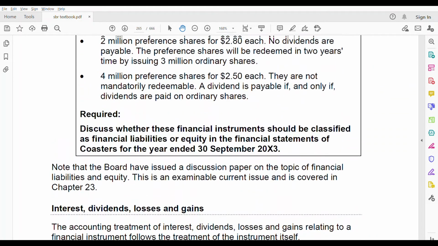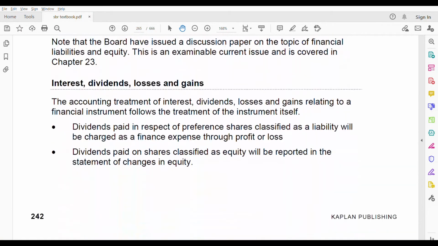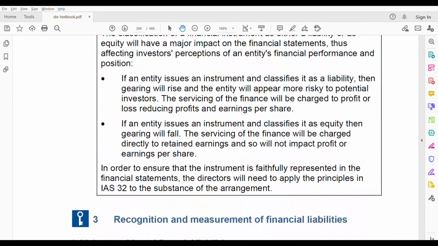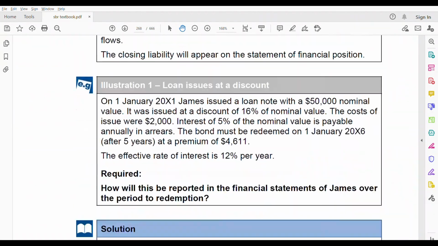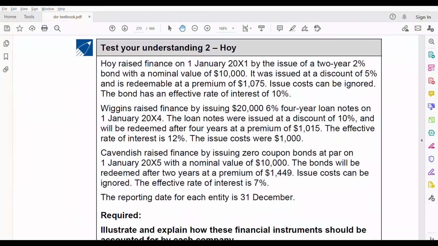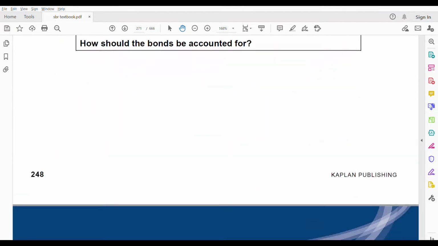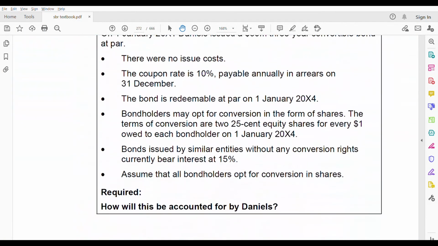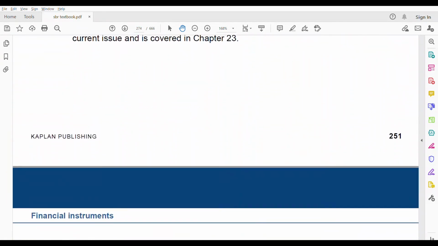So we have to go through this, just to understand it. I think it's at the end you will have. So let us go.